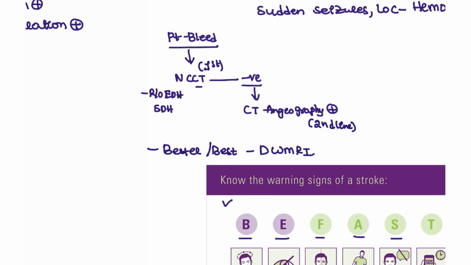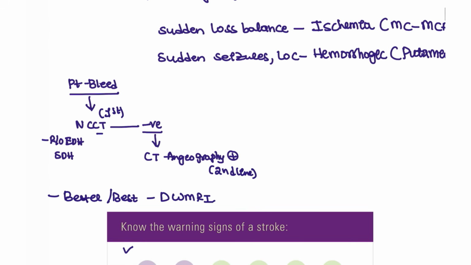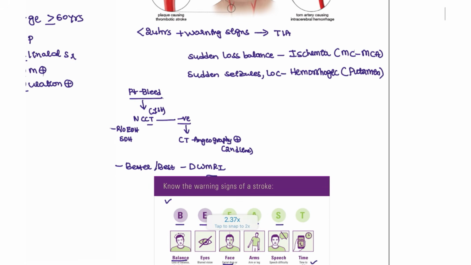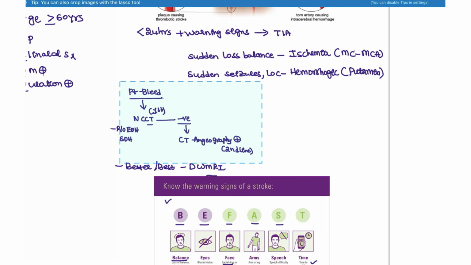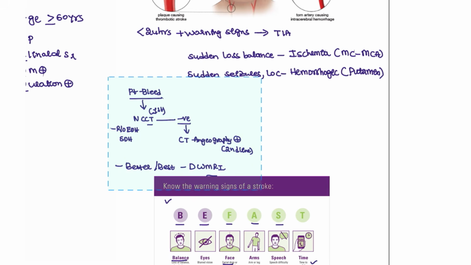Whenever the patient is having a transient ischemic attack, if the patient can afford it, then you can go for the diffusion MRI. But unless or until, we are going to do the NCCT because it is a very small procedure, whereas diffusion weighted MRI will take almost more than 1 hour. So that's why we are not going to proceed with that MRI. Next, how are you going to treat?